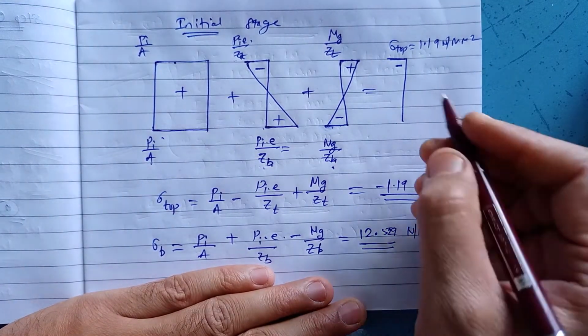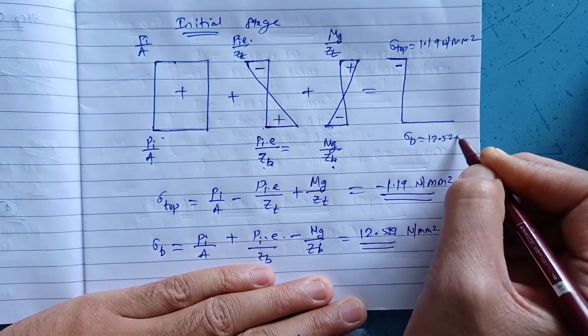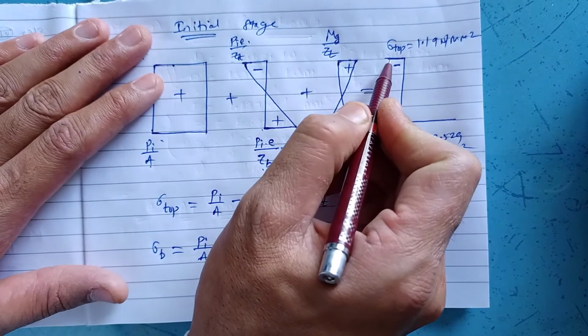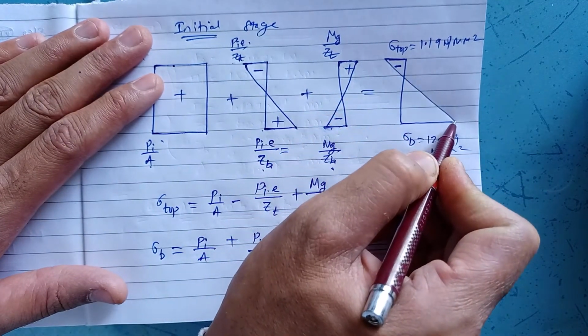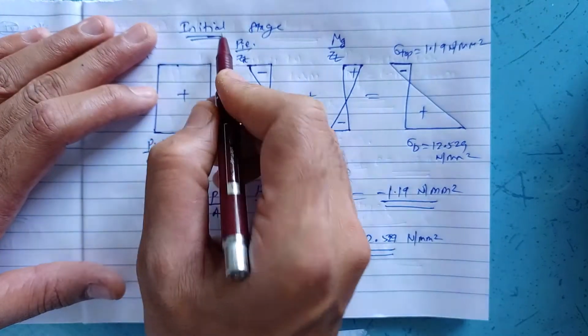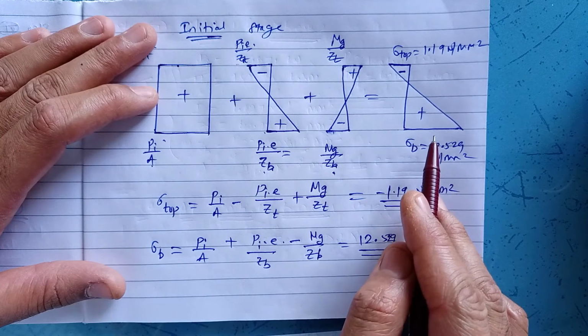Since it is a positive value, sigma at bottom will be 12.529 Newton per mm square, and hence if we join these two, we will come to know that at initial stage top extreme fibers are in tension and bottom extreme fibers are in compression.